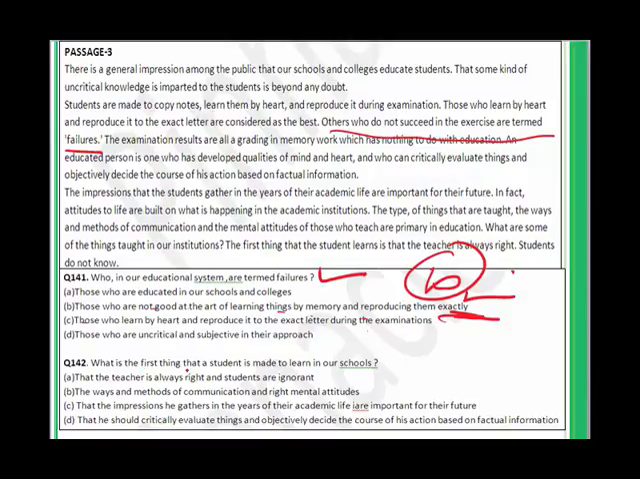142. What is the first thing that a student is made to learn in our school? The first thing that the student learns in the school is that the teacher is always right. So 142, that the teacher is always right and students are ignorant. 142 answer is A. Here it was in the last.